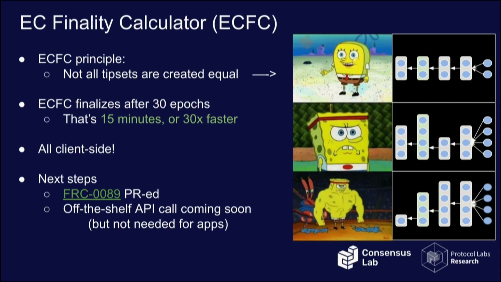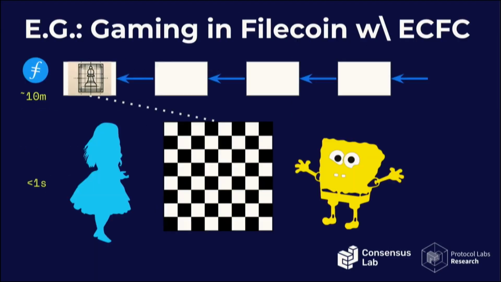We have actually submitted a PR for the FRC in the Filecoin improvement proposal repo. And we also want to provide the functionality directly at the API of the Filecoin clients, but it's not even needed. If you want to build an application, all the information is available for you to do the analysis and the risk assessment of finalization.